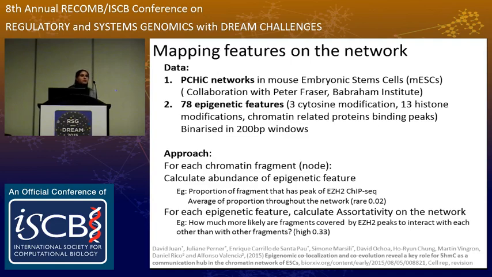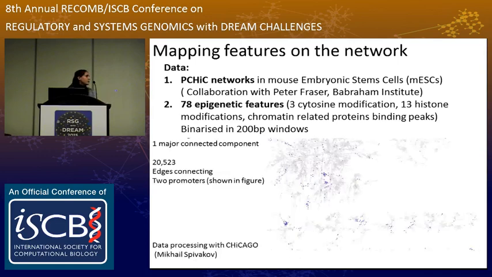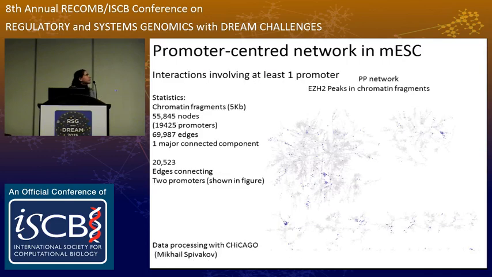And this is the value I was mentioning before. It tells you whether two chromatin fragments that interact with each other have a similar value of this feature. It depends on the abundance of this feature. Obviously, if you don't have any fragments with that feature, you won't have assortativity. But it's really not just that. It actually tells you about the topology of the network and how that is related to the presence of the feature, or at least associated.